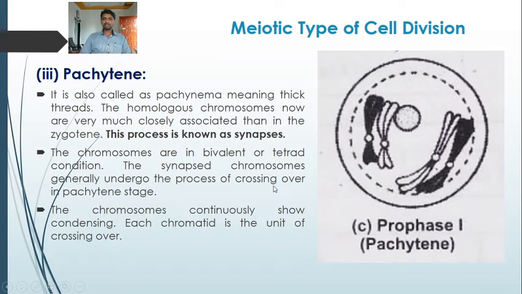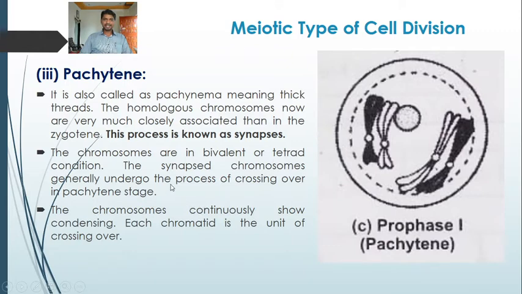Crossing over is the process where there is an exchange of chromosome segments between the homologous chromosomes. So the exchange of chromosome segments, or chromatids, takes place between the two homologous chromosomes in the pachytene stage. The chromosomes continuously show condensing. Each chromatid is the unit of crossing over. So this is all about pachytene, which is the third stage of prophase.